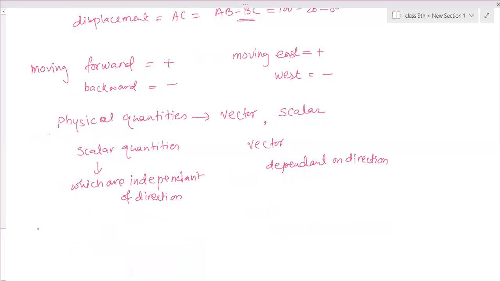When we count the distance covered, do we consider moving forward as positive and moving backward as negative? No, ma'am. So distance is independent of direction, therefore distance is a scalar quantity. But for displacement, moving forward, coming back, moving east, moving west matters. The value of displacement changes according to direction, so displacement is a vector quantity.